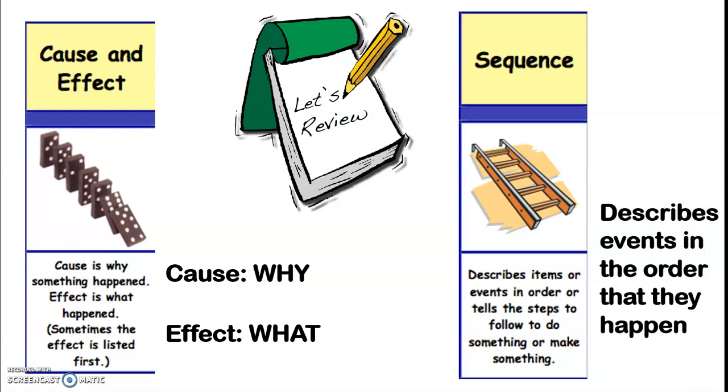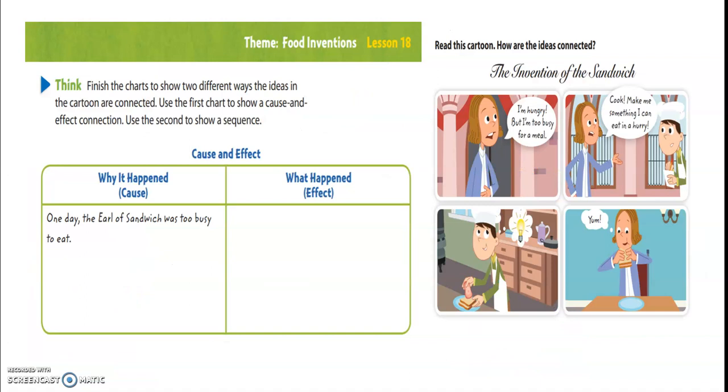And sequence describes the events in the order that they happen. Now let's think about that cartoon. Finish the chart to show two different ways the ideas in the cartoon are connected. Use the first chart to show a cause and effect connection. Use the second to show a sequence.